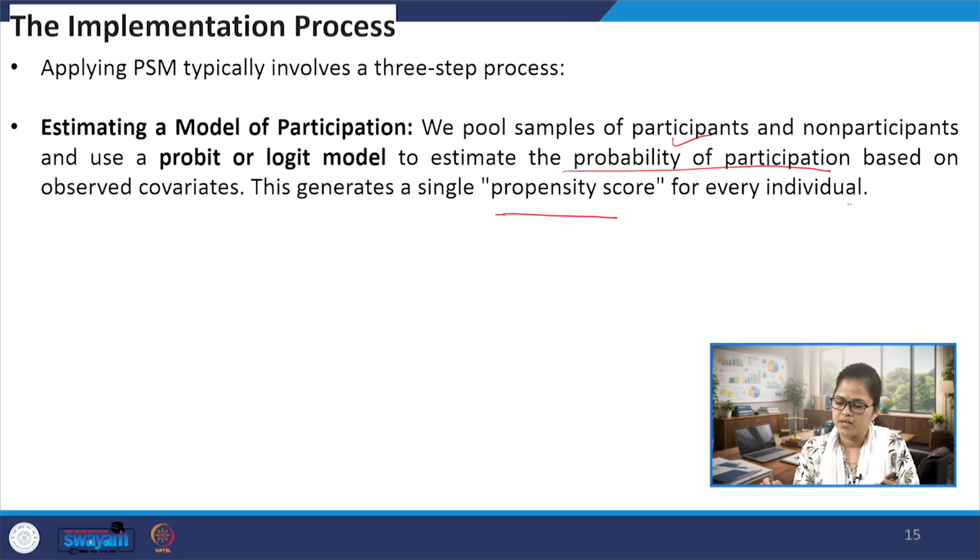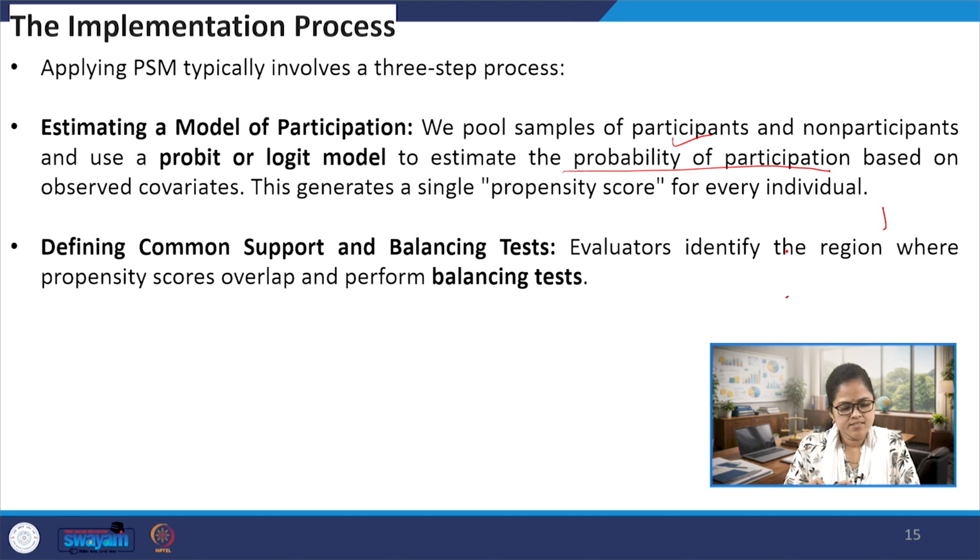Just like I told you, it could be between 0 and 1. So for individuals, let's say it is 0.6, 0.8, 0.7 and likewise. Okay. So the first step is done: we estimate a model of participation using the probit and logit model, and generate the propensity score. Once this is done, the second step is defining the common support and the balancing test. We have already defined what common support is.